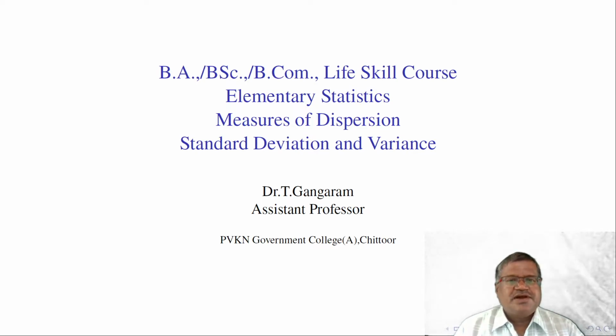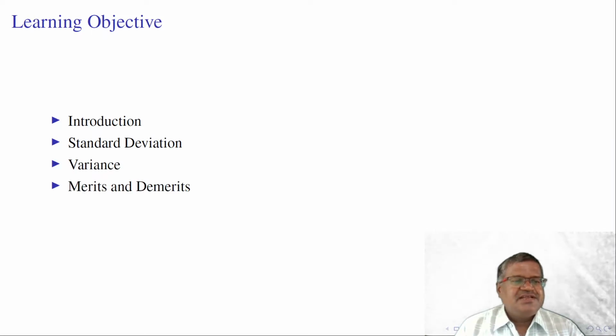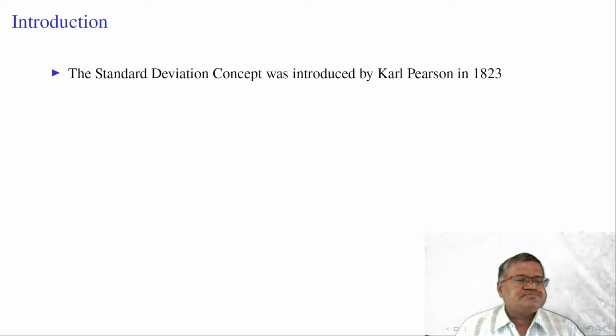In this video lecture, we are going to discuss life skills course, elementary statistics, measures of dispersion. In measures of dispersion, the ideal measure of dispersion, standard deviation, and the square of standard deviation, variance, we are going to discuss. The learning objective of this lecture is to introduce the measure of dispersion, standard deviation, variance, and the merits and demerits of standard deviation. Also, we will discuss the coefficient of variation along with the calculation of standard deviation.